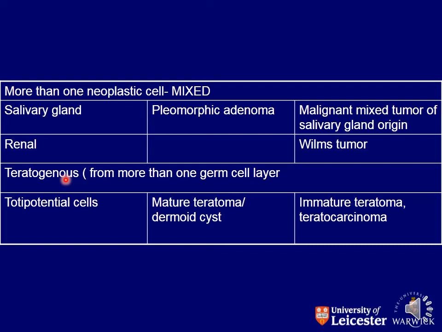Then there are some other tumors that arise from the totipotential cells. These are named as mature teratoma, as I have told you, and immature teratoma. If they are immature teratoma, these are malignant. If these are mature, these are benign tumors, and they are also named as dermoid cyst.